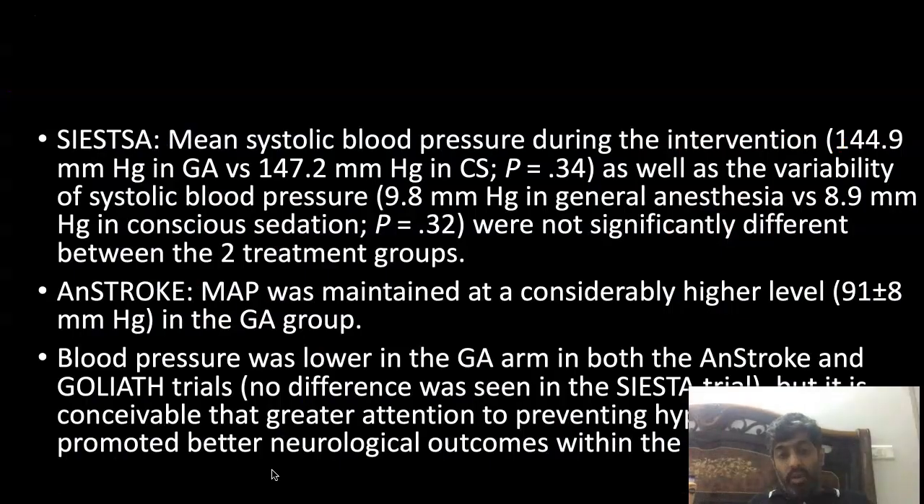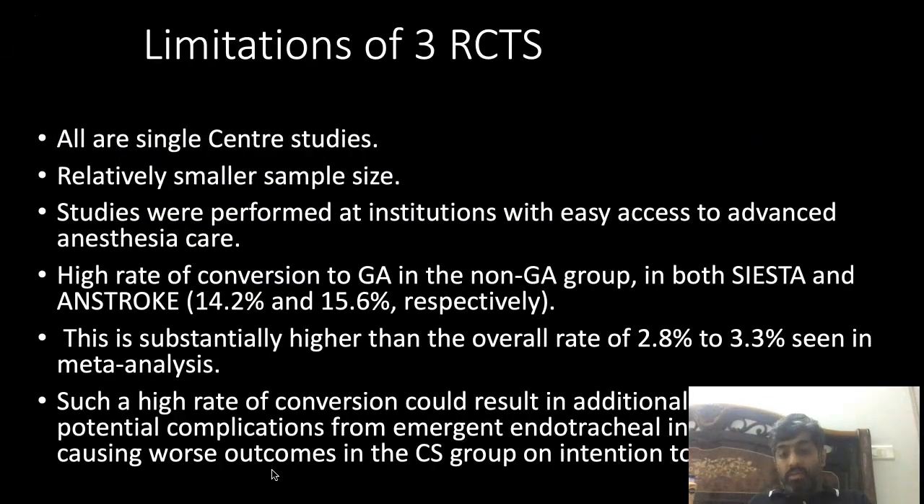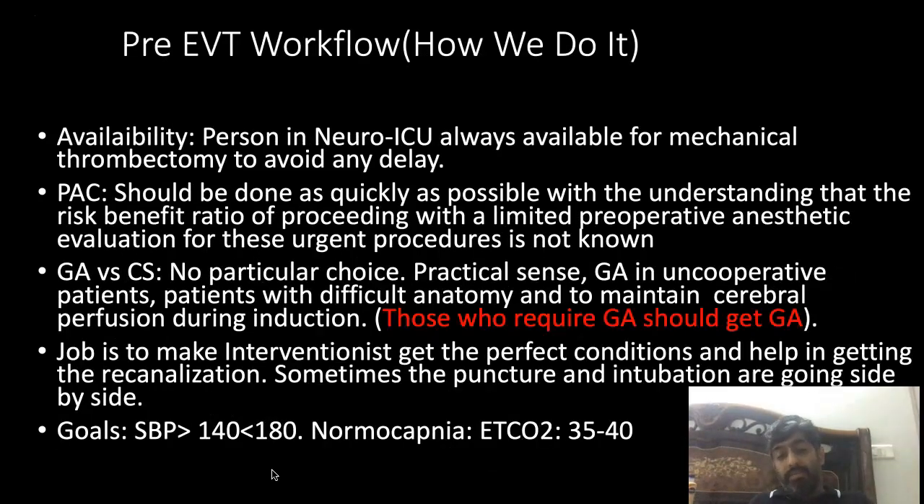I am not going into the details of general anesthesia. So, what are the limitations of these three RCTs? They are all single center studies. They have a relatively small sample size and a high rate of conversion to general anesthesia in the non-GA group. In both SIESTA and AnStroke, around 14% and 15% of patients were converted from the non-GA to the GA group. That is substantially higher than the overall rate of 2.8 to 3.3% seen in the previous meta-analysis, where the conversion rate was around 3%. In this, the rate is actually higher.